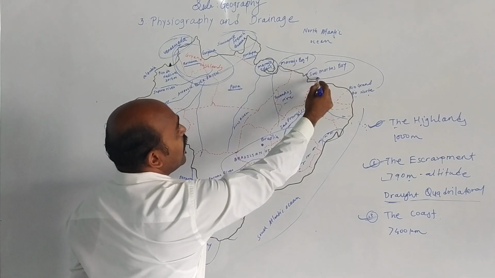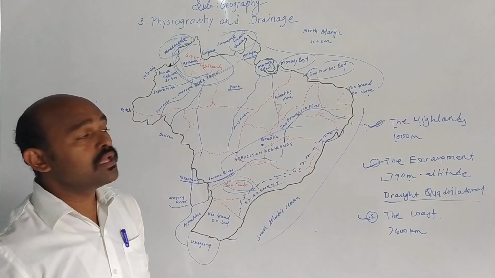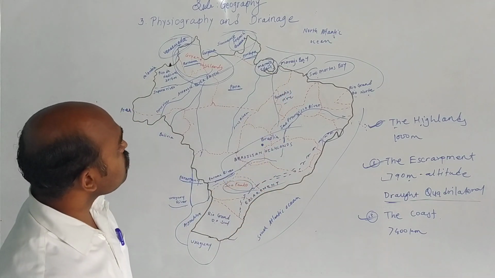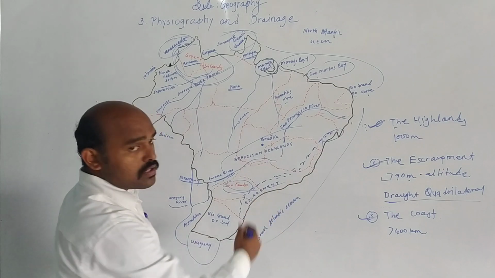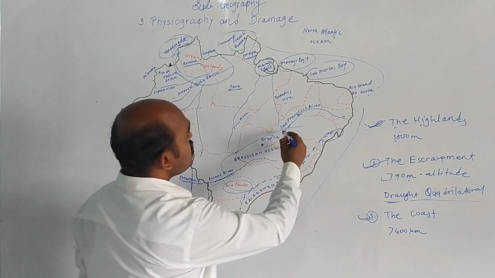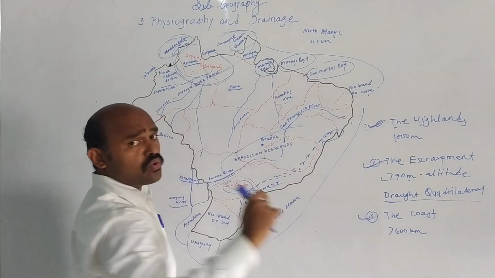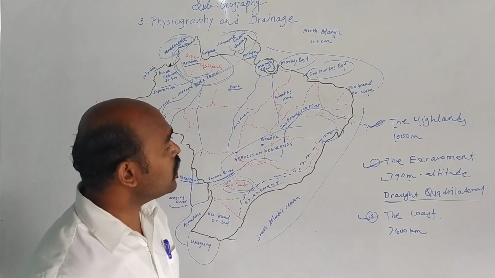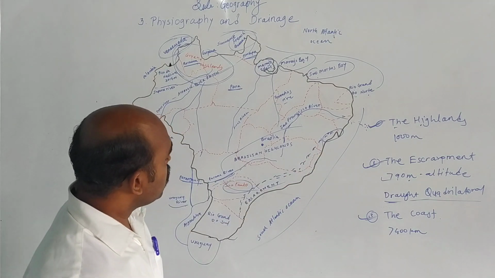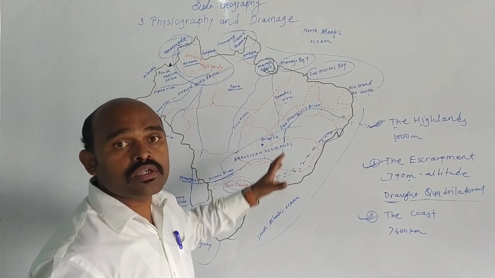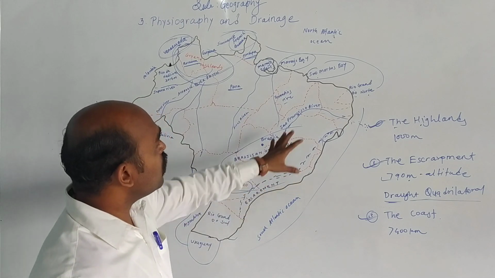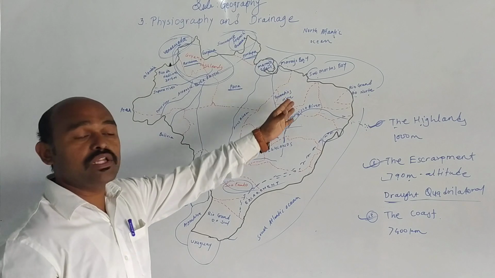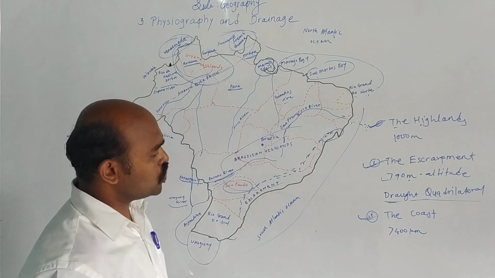Also, Maranhão Bay and São Marcos Bay lie on the North Atlantic coast. And in the east coast, the São Francisco River is the only river which flows from here and meets the Atlantic Ocean. These are the important things about the North Atlantic coast and the eastern coast.